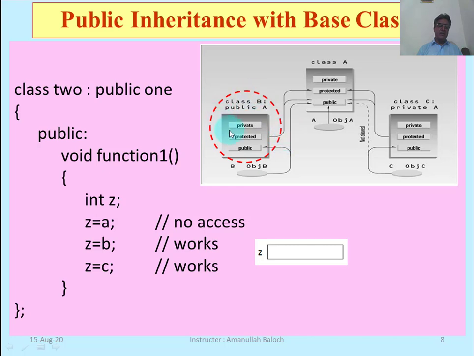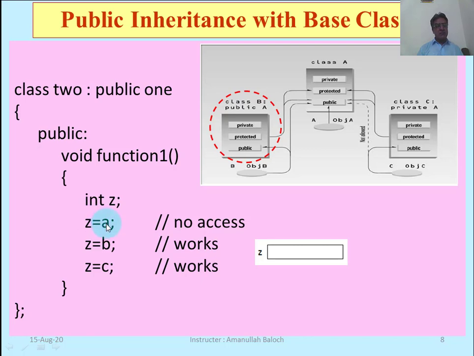We are coding this red circle of the figure. Here in the public section we have defined a function, void function1. This is a function of type void. In this function we have created a variable z. Z is our local variable belonging to this function, and we want to assign the value of a to z.